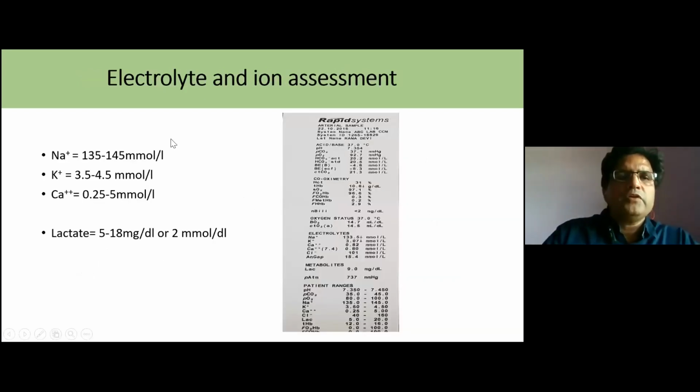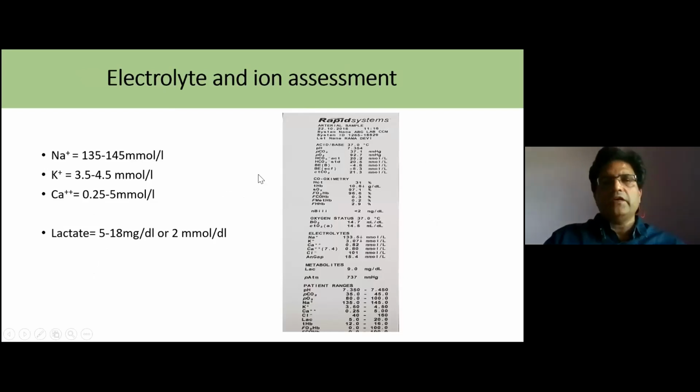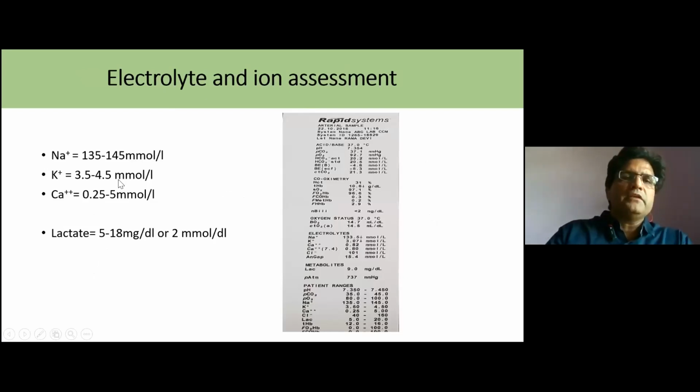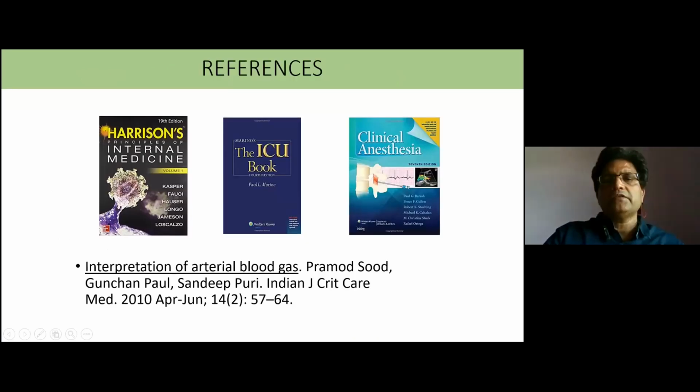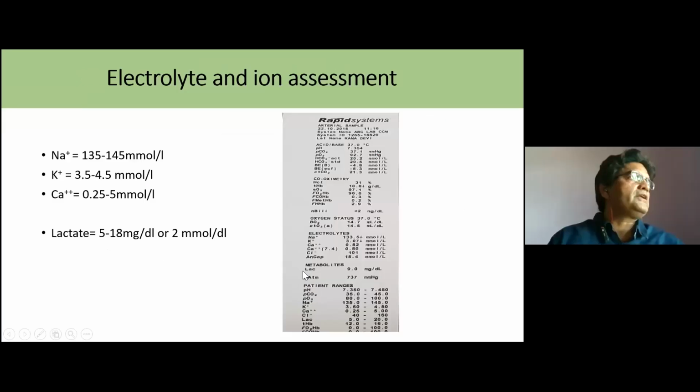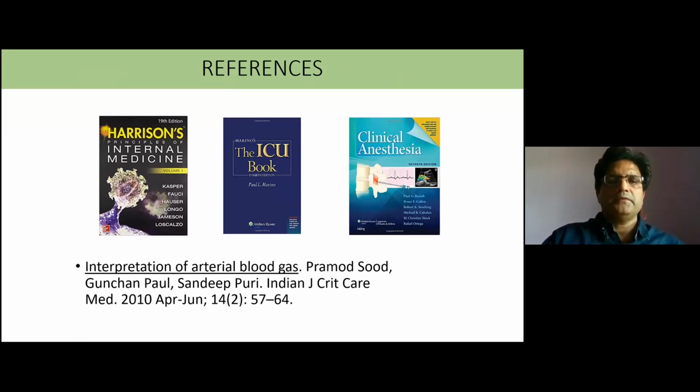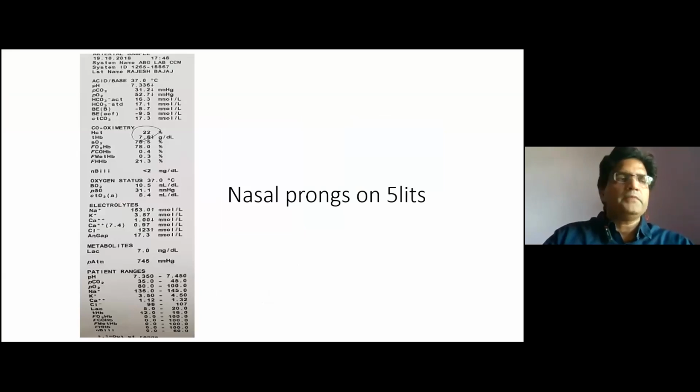So there are a few ABGs. Here are the normal values of electrolytes, which are given. Based upon this, if we find any electrolyte abnormality in our cases or our patients, we can correct it. So this is the third part of the ABG. These are the books from which we have taken the references about the ABGs. These are a few examples.